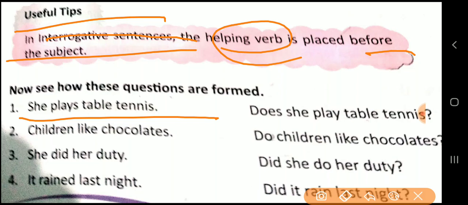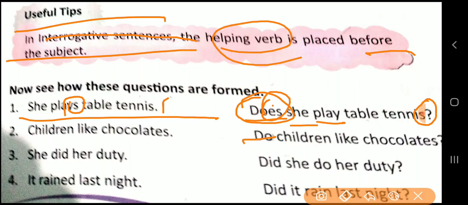She plays table tennis. Now, this is the simple present tense. You already know the formula: for the singular, does will come, and for the plural, do. So here it is does she play. The S is missing here because you have added it with the word does. Does she play table tennis? And the question mark.